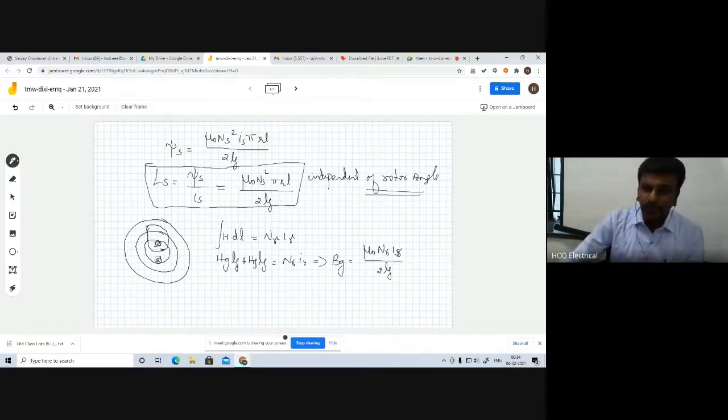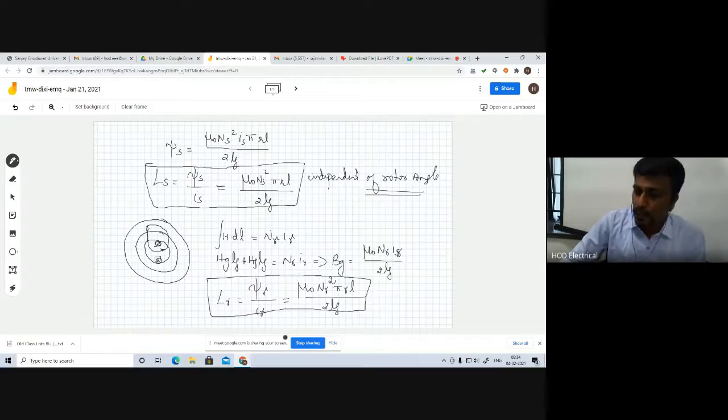Accordingly, if you derive it, you will get the self-inductance of the rotor from the flux linkages of the rotor and the current flowing through the rotor: mu naught Nr square pi RL divided by 2Lg. This is the equation of self-inductance of the rotor. This is also independent of rotor angle.